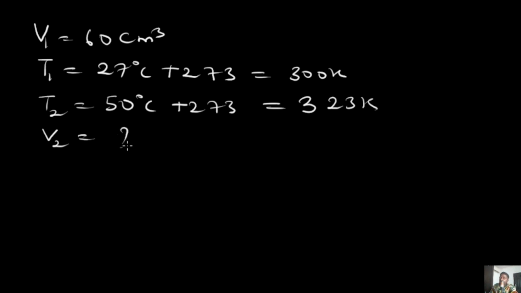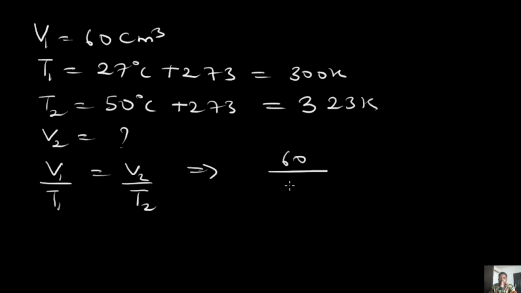Now remember, because the pressure is constant, we are going to be using Charles' law: V1 over T1 equals V2 over T2. If you apply this to this question, you are going to have that V1 is 60 divided by T1, which is 300, equals V2, which we do not know, divided by T2, which is 323 Kelvin. Okay, put Kelvin, this is cm cube.